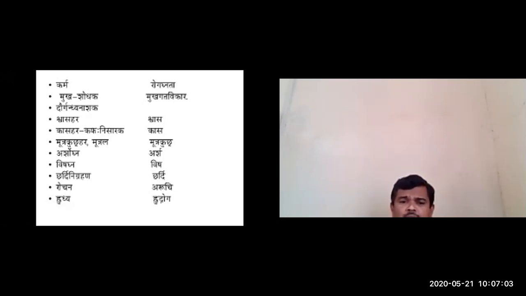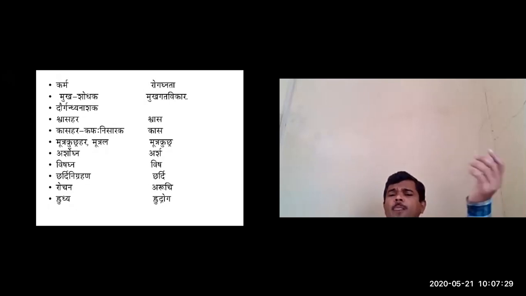Apart from this, as Acharya Charaka mentioned, it has swasahara karma, kasahara karma, mutra kruchrahara karma, mutrala karma, and vishagna karma. And rochana, because it is aromatic in nature, which gives the taste. So these are some important karmas of Ela. Next, we'll move to the therapeutic uses.